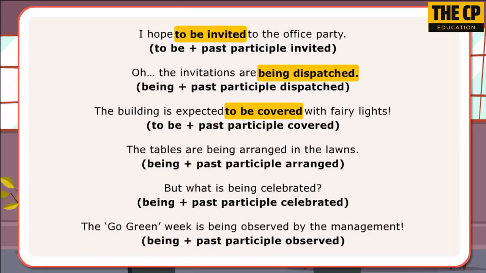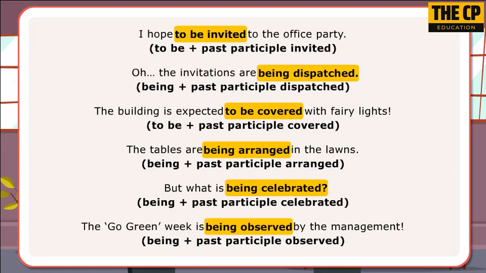The tables are being arranged in the lawn. Being plus past participle arranged. But what is being celebrated? Being plus past participle celebrated. The Go Green Week is being observed by the management. Being plus past participle observed.